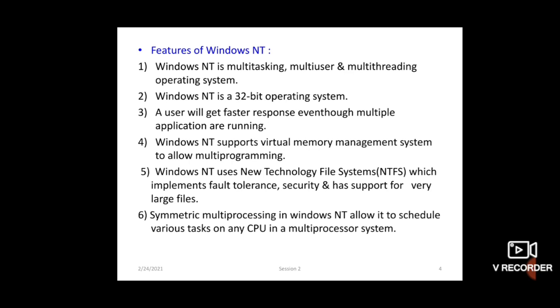It can handle multiprocessor synchronization. Means Windows NT supports symmetric multiprocessing. So it is called symmetric multiprocessing, means more than one process can run simultaneously. These are the features of Windows NT. Understood, student?